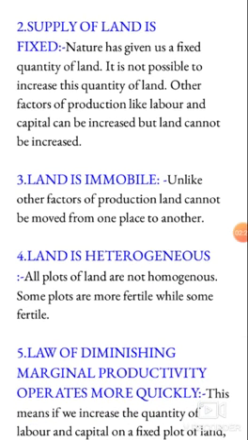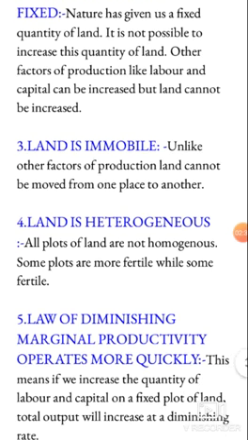Now third, land is immobile. Why is land immobile? Because unlike other factors of production, land cannot be moved from one place to another. Yes, labor can be moved, capital can be moved, similarly entrepreneur can be moved, but land cannot be moved from one place to another.